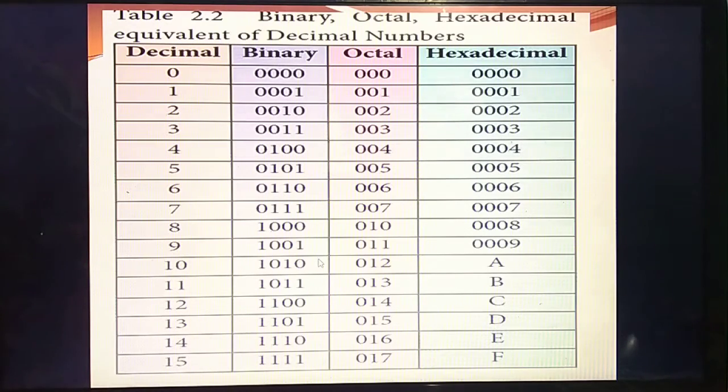Okay, then next, hexadecimal. What's the hexadecimal value? This also you should write. 0 means 0, then 1, 2, 3, 4 till 9. Next you are going to write the equivalent for this hexadecimal, isn't it?